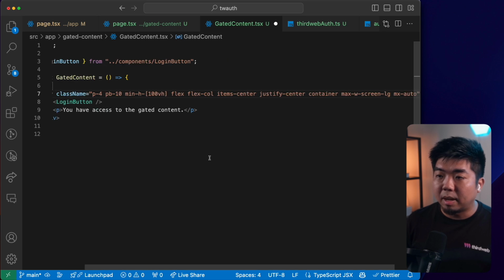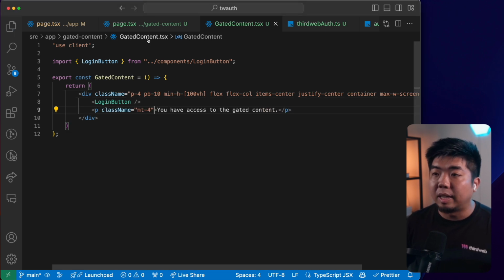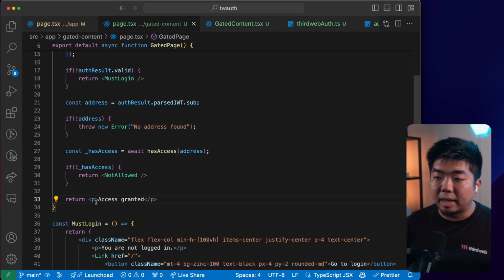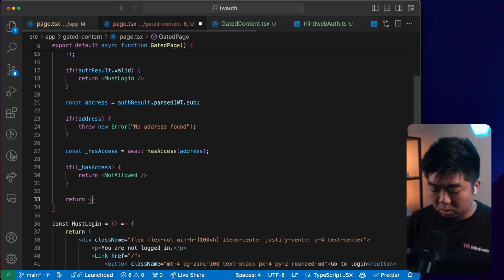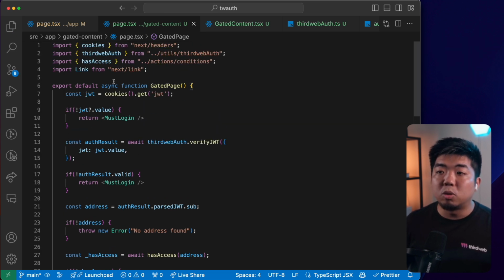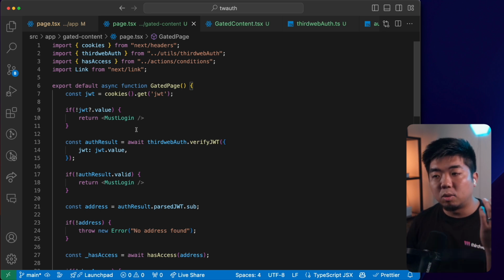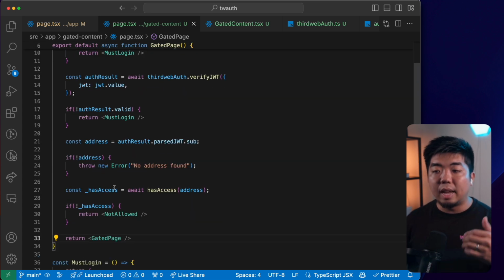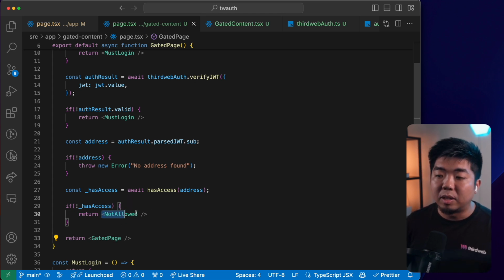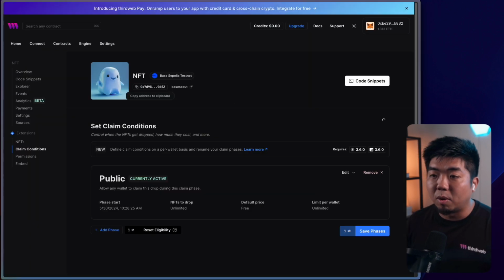And then we'll just add some styling here to the div and some styling here to the paragraph tag right over here. So we have our gated content. We'll just come back in here and we'll supply this with our gated page and save that. So now we should be able to check to see where we need to route our user to. Do they need to log in, if they're not already? Do they have access to the gated content? So we can say they do have access, they don't have access. If they don't have access, we're then going to create a claim page for them. So let's just check here to see if this all works for now.